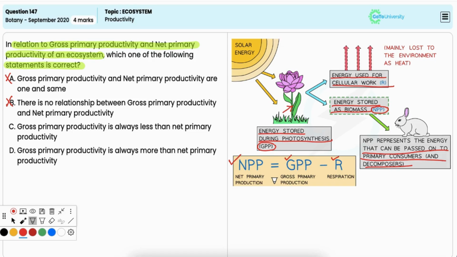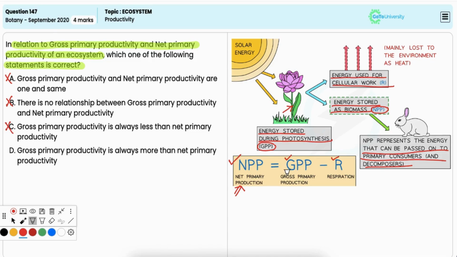Option C, gross primary productivity is always less than the net primary productivity. This is also incorrect. From the equation, NPP is equal to GPP minus R, where this respiration represents an energy loss from an ecosystem. So NPP is always less than GPP.